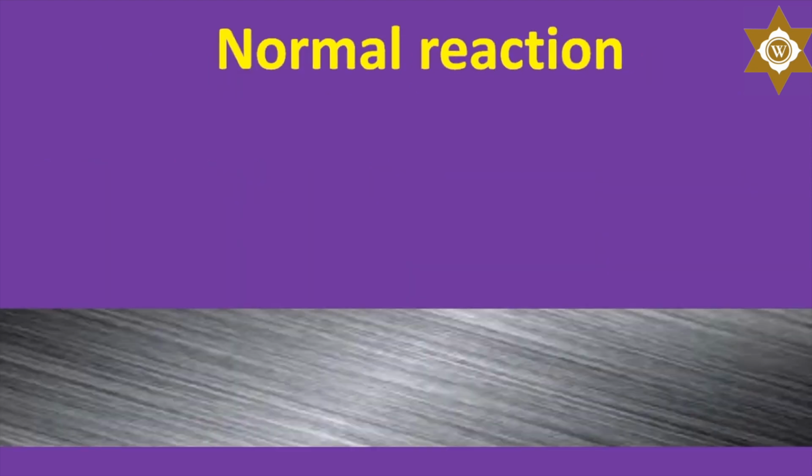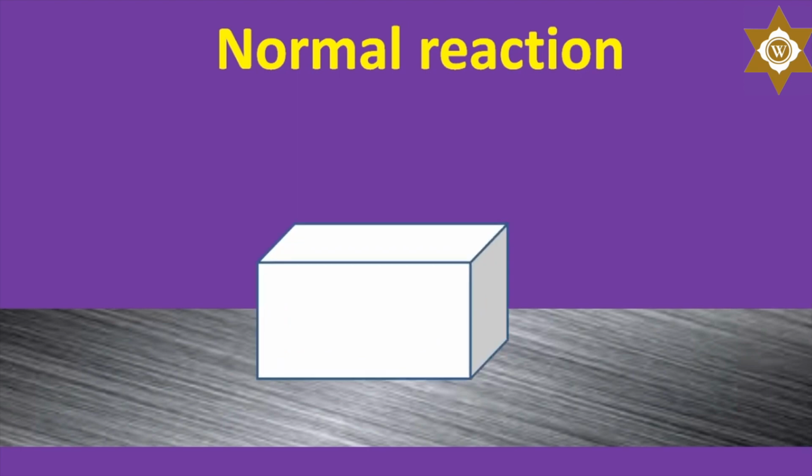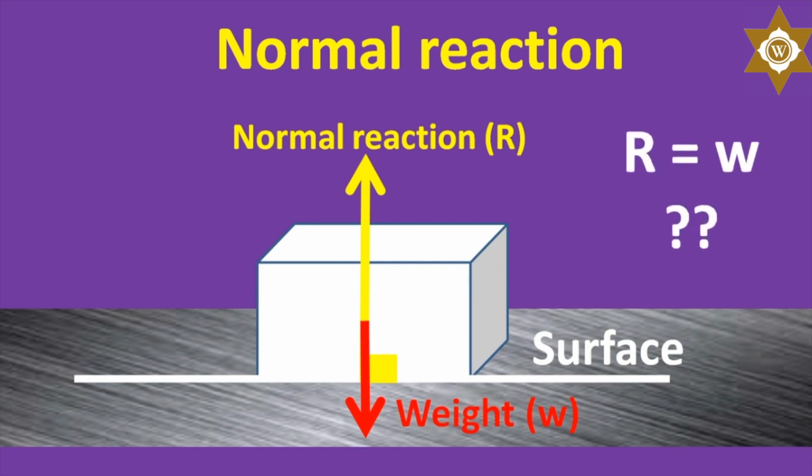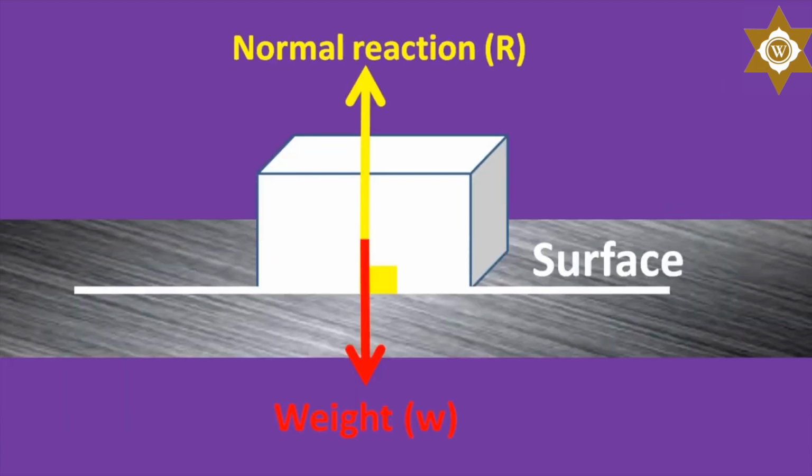Okay, I think I should first explain to you what the normal reaction is. If we have a box, or any other object on a surface like that, then the normal reaction is the force which they exert on each other, in a direction that is perpendicular to their surface of contact. For the case we have here, it is the weight of the box, or the object. Oh, I see. The normal reaction is always equal to the weight of the object? No, not always. The normal reaction is equal to the weight of the object only if the weight is perpendicular to the surface, like in the case we have now.